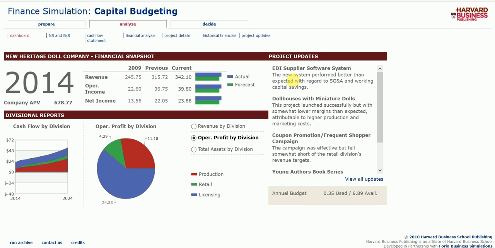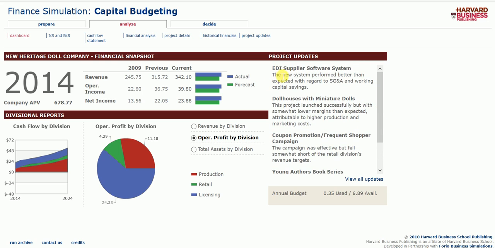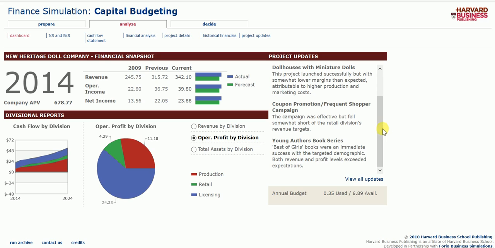What these project updates do is tell you how your investments are performing and what the outcome of your investment was. So right here we can see for my 2014, I invested in 4 different things: the EDI supplier software system, dollhouses with miniature dolls, coupon promotion and frequent shopper campaign, and the Young Authors book series.